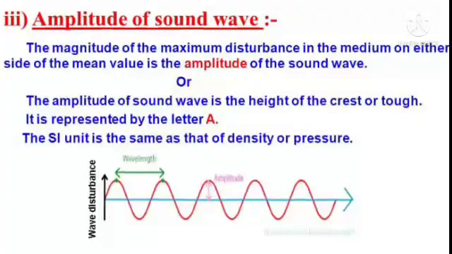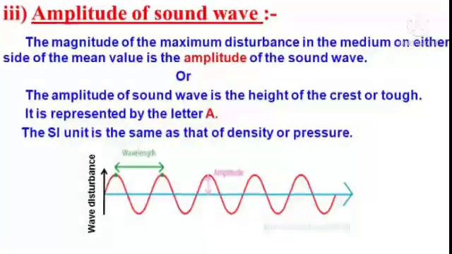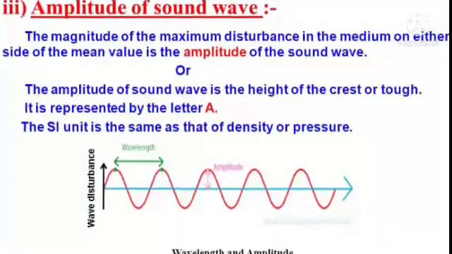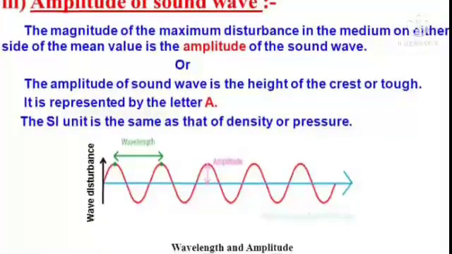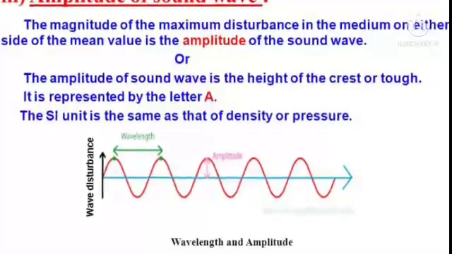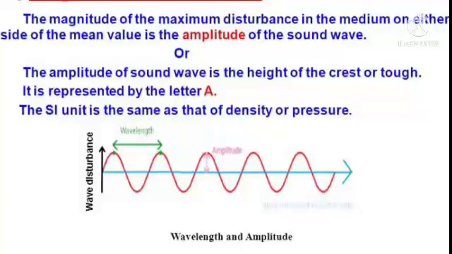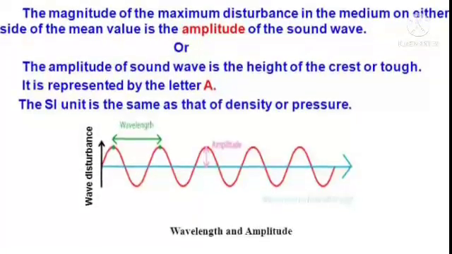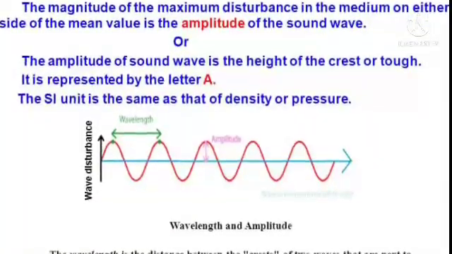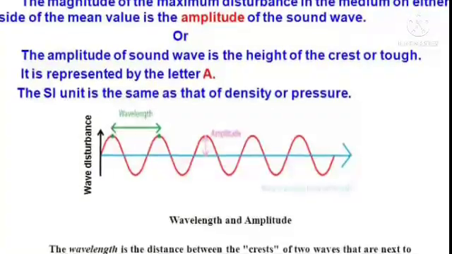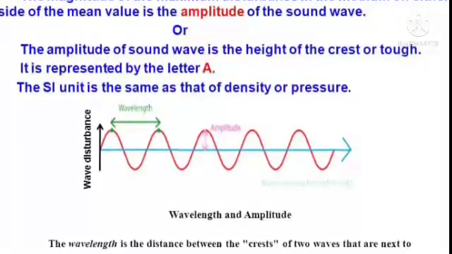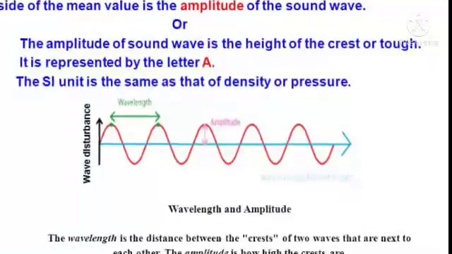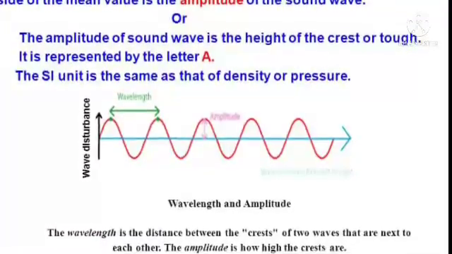Amplitude of a sound wave. The magnitude of the maximum disturbance in the medium on either side of the mean value is the amplitude of the sound wave. Or the amplitude of the sound wave is the height of the crest or trough. It is represented by the letter A. The SI unit is the same as that of density or pressure.